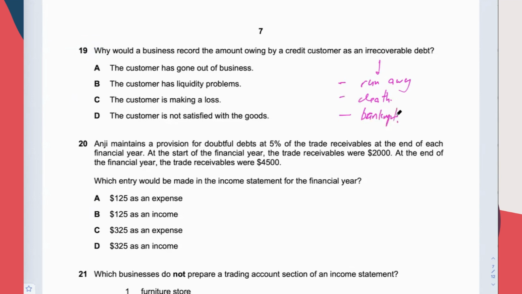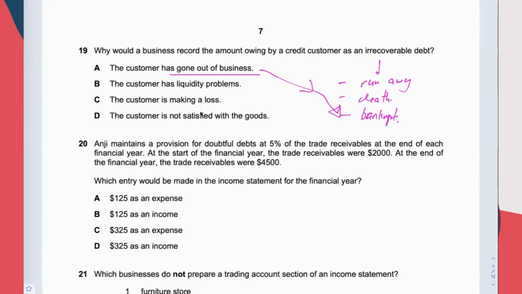Bankruptcy is a very big topic in itself, and it is complex. It is usually studied in the subject business law. So if you want to ask me how to become a bankrupt, or what is meant by bankruptcy, for now simply think of it as no money. Bankruptcy means no money at all. Gone out of business could be interpreted as bankrupt.